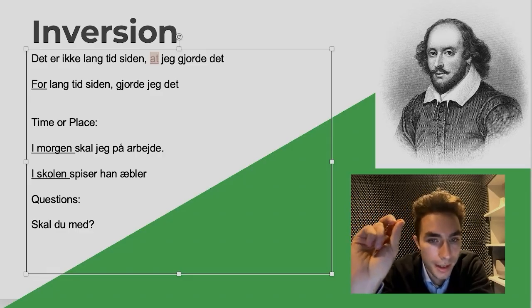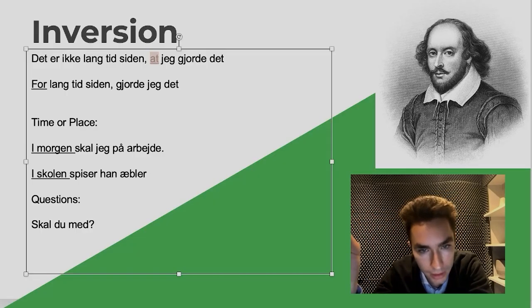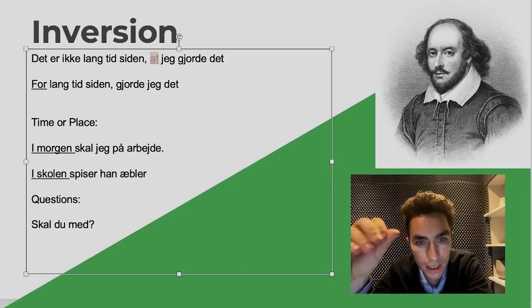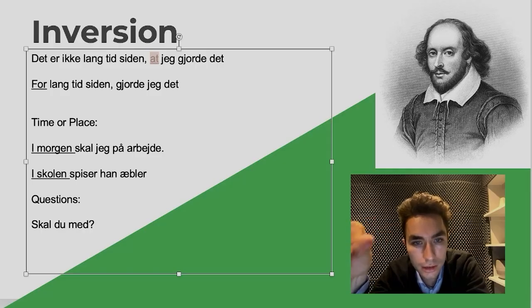The inversion is the natural state of a sentence in Danish. After a comma, that is. In the beginning, right? Det ikke lang tid siden. We could not invert that and not make it a question. Det ikke lang tid siden? That's a question. But after the comma, the natural state is inversion for the next part. But that natural state can be cancelled out by a linking word. In this case, it's et.